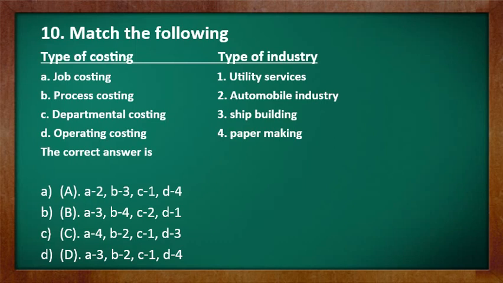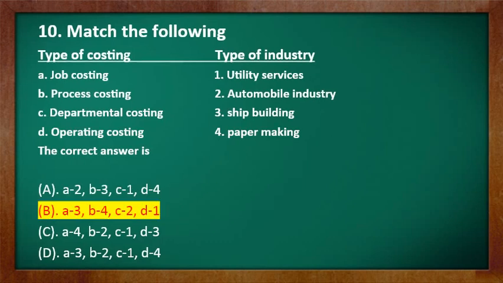Option A, job costing, option B, process costing, option C, departmental costing, option D, operating costing, and on the other side I have given utility services, automobile industry, shipbuilding, paper making. You have to choose the correct one while matching these two headings.